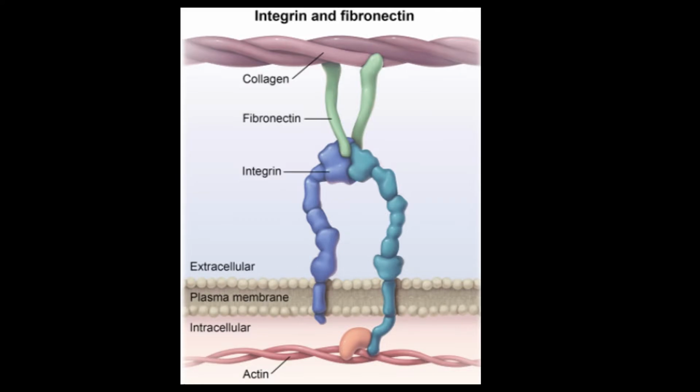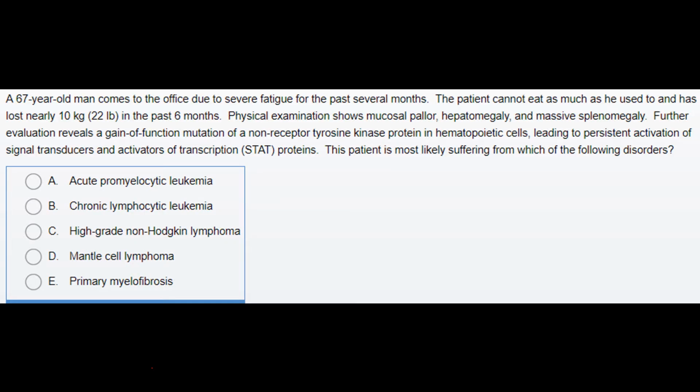This picture demonstrates how integrin and fibronectin are attached to one another. This blue structure demonstrates integrin that is attached to this green structure, fibronectin, and then it is further attached with collagen. This is the extracellular matrix, plasma membrane here, and then in the intracellular space we can see actin.